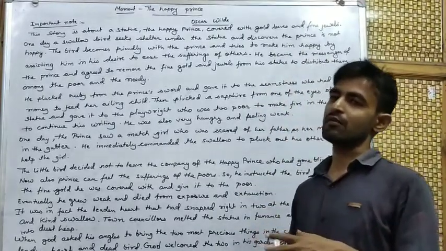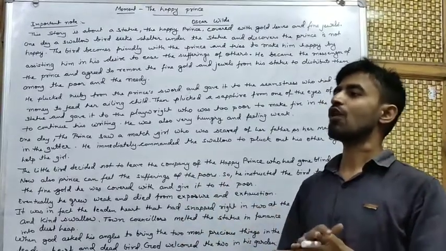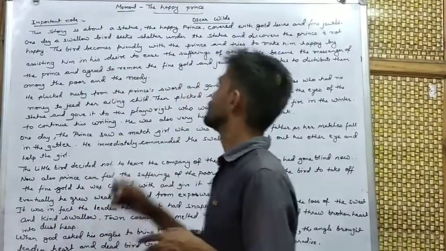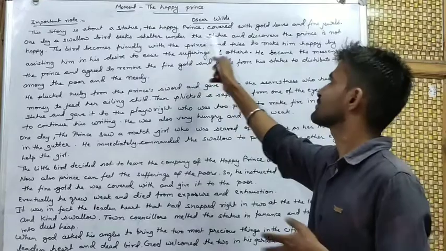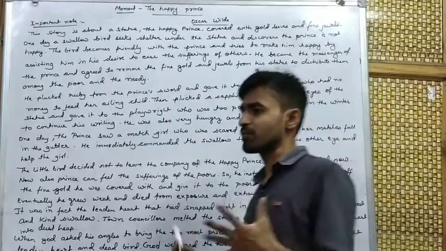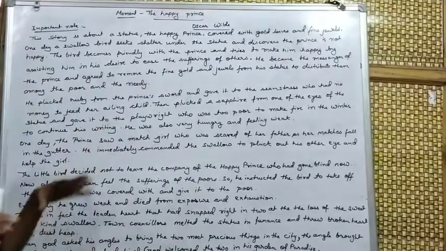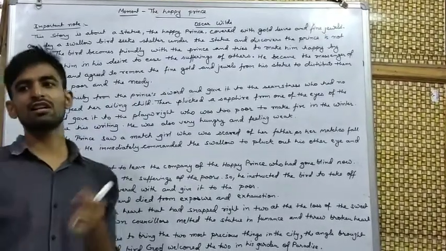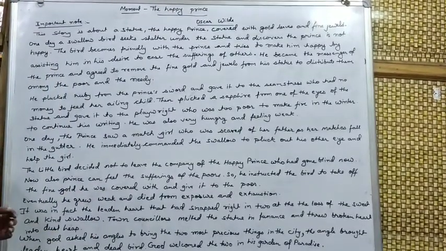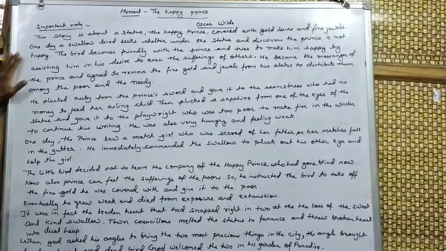All lived happily in the kingdom of the Happy Prince. After the Happy Prince died, the people of the town made a very beautiful statue of him, and the statue was named Happy Prince. It was at the center of the town, and it was covered with gold leaves. It means the clothes of the Happy Prince were made of gold leaves, and it also had fine jewels, just like eyes of different jewels on the body parts of the statue.